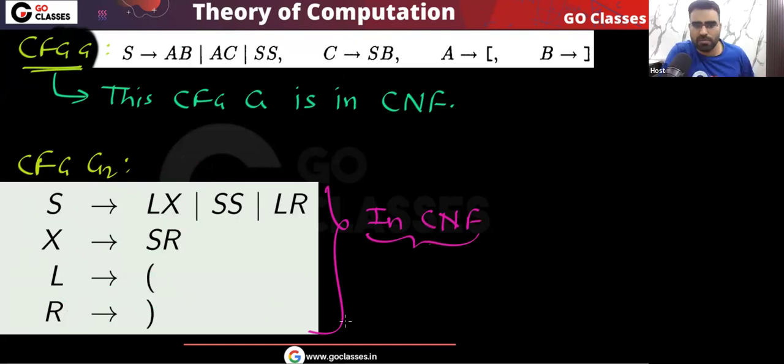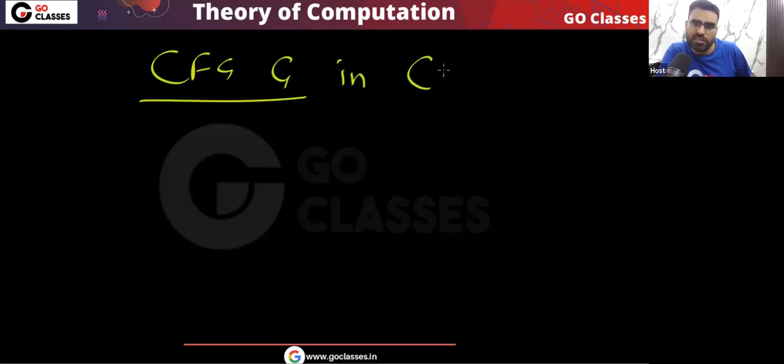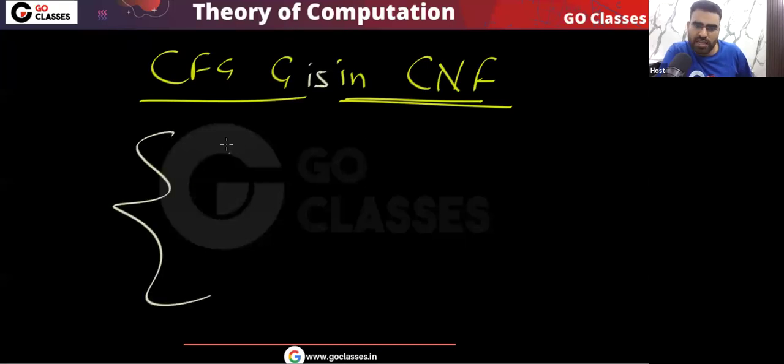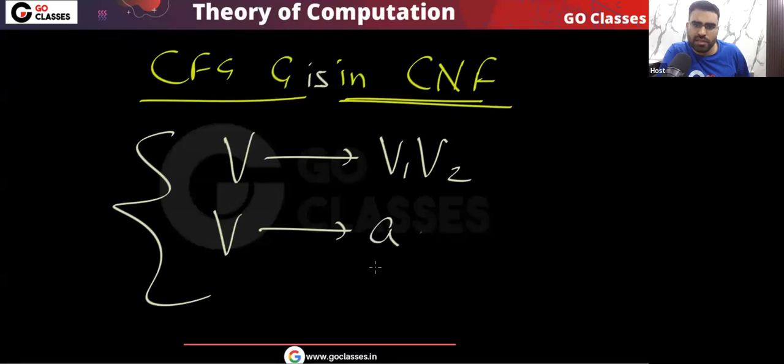I hope you understood. Let me know, is the definition clear? So remember, very simple: you have a context-free grammar. When can I say this is in Chomsky normal form? I can say this context-free grammar is in Chomsky normal form if every production is like this: variable going to two variables or variable going to a single terminal.